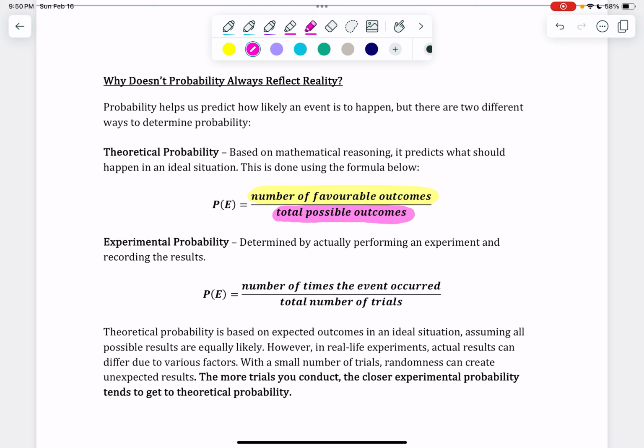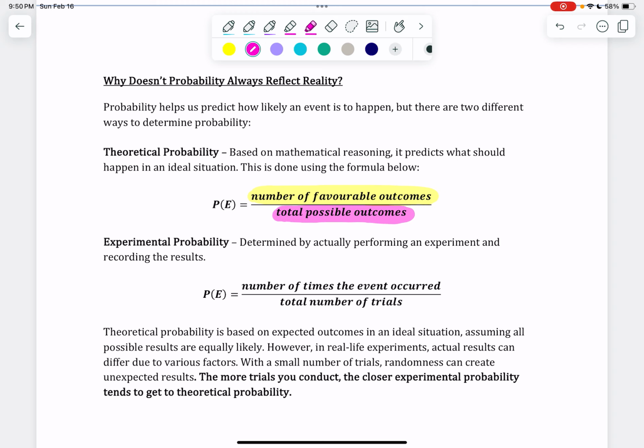The thing about experimental probability, though, is that the more trials I perform, whether it be an experiment, like me flipping a coin 1,000 times, I should get closer to that theoretical probability. So yeah, I could flip a coin 10 times and get 8 heads and 2 tails. But the likelihood of me flipping a coin 1,000 times and getting 800 heads and only 200 tails is less likely.